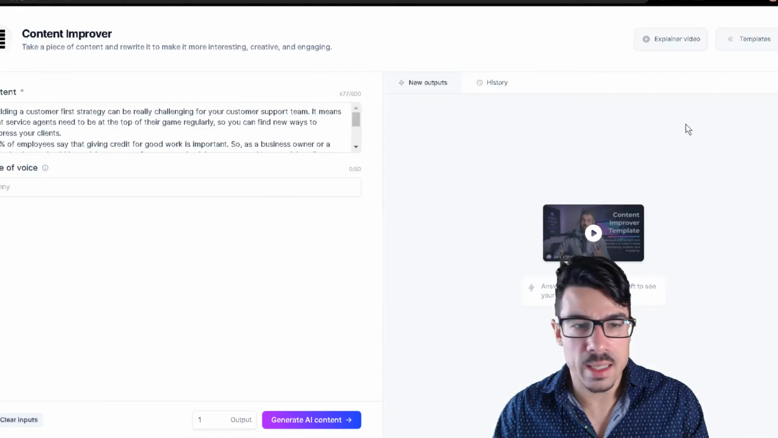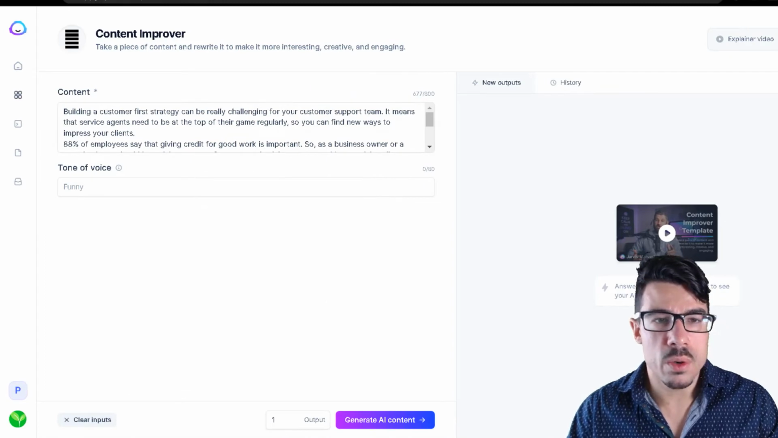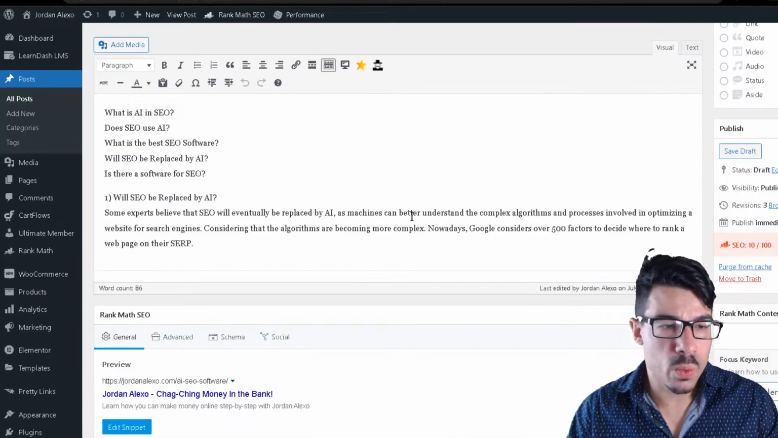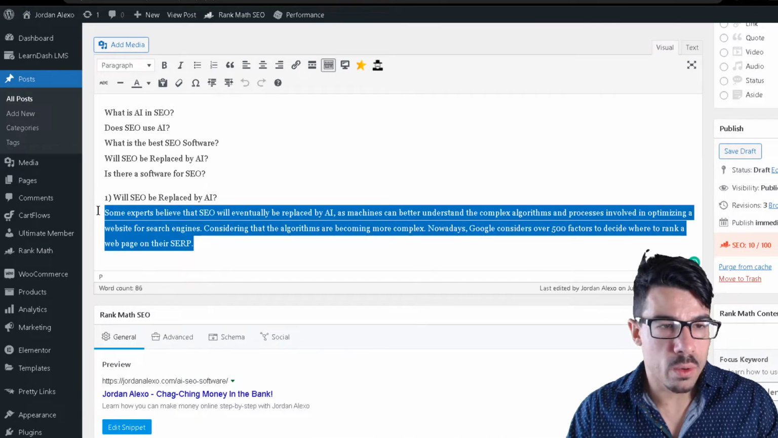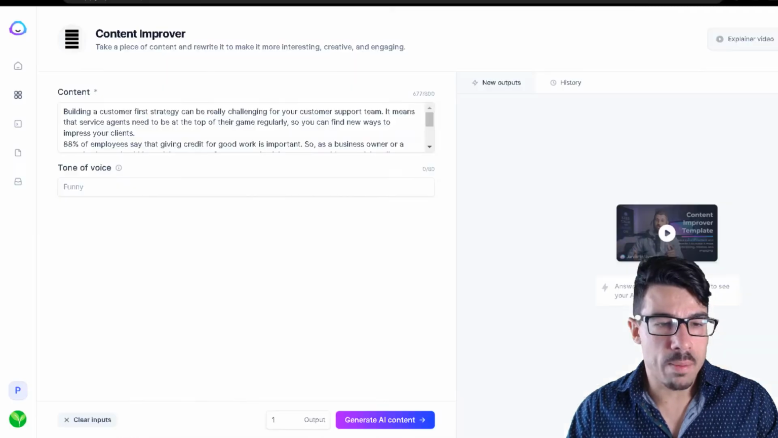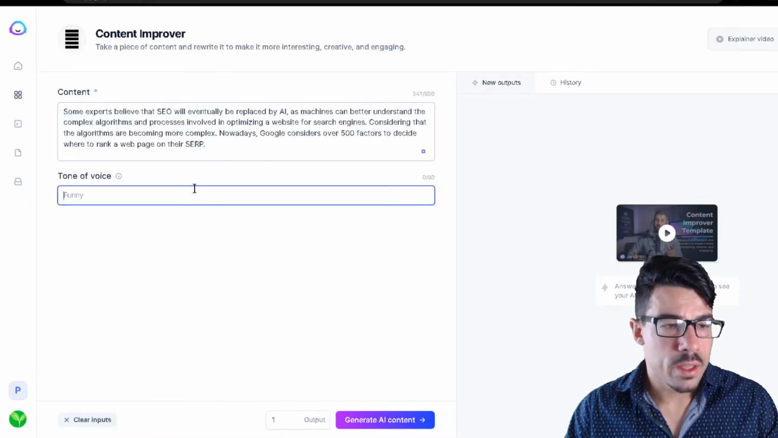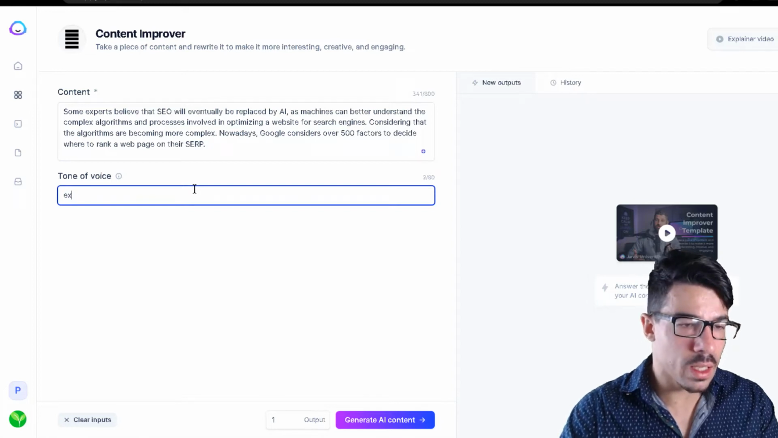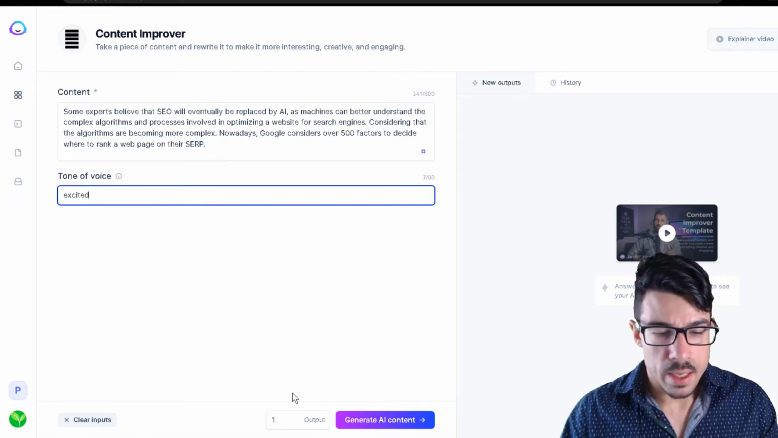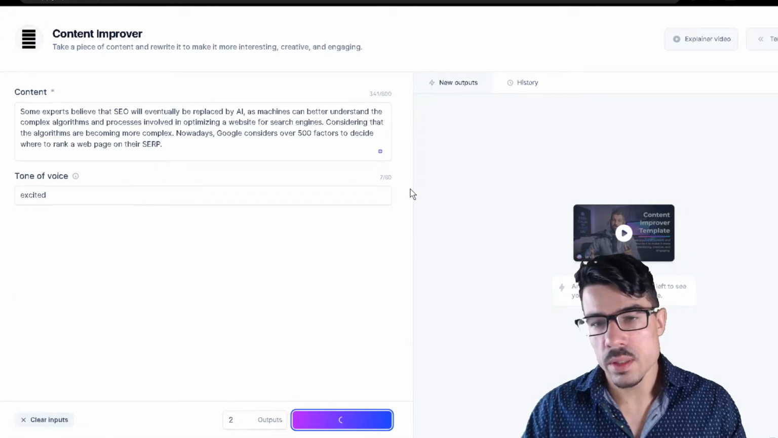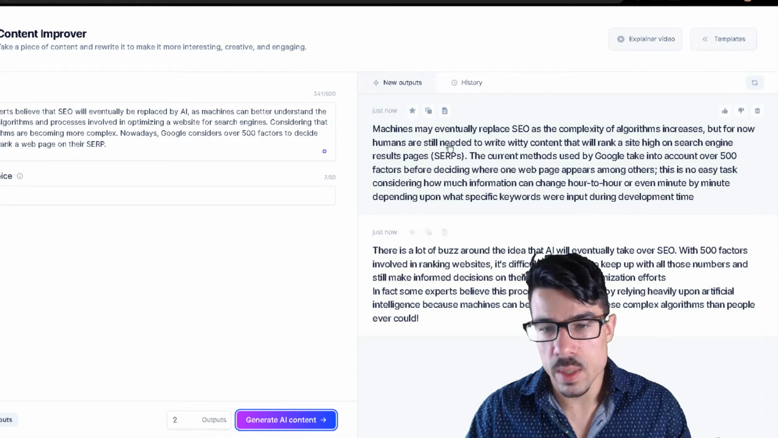I also like the Content Improver, which I'm going to show to you how you can use it. So let's say that you have some content that you would like to improve on your website. Let's say this one over here, this piece of content. You just grab, copy, paste it over here. You choose the tone of voice that you want. I usually like to use excited. And you generate the number of outputs that you want. Let's choose 2, generate output, and we get 2 different ones that you can use.